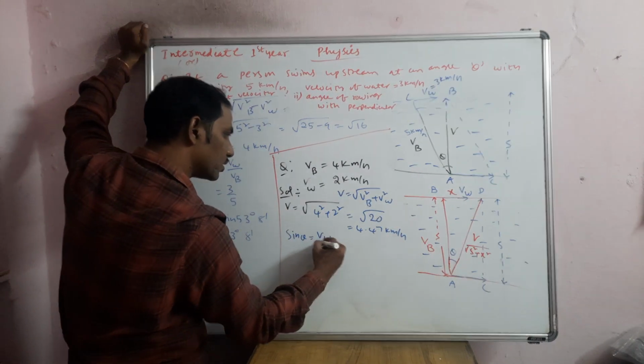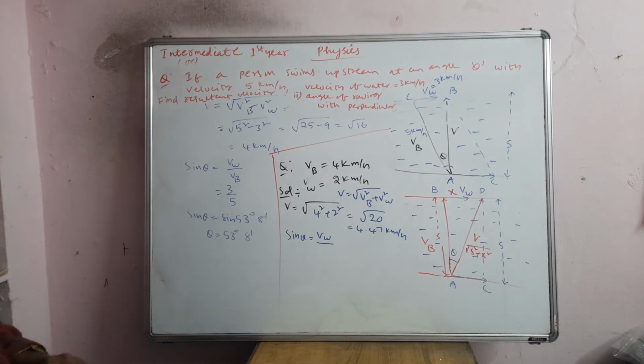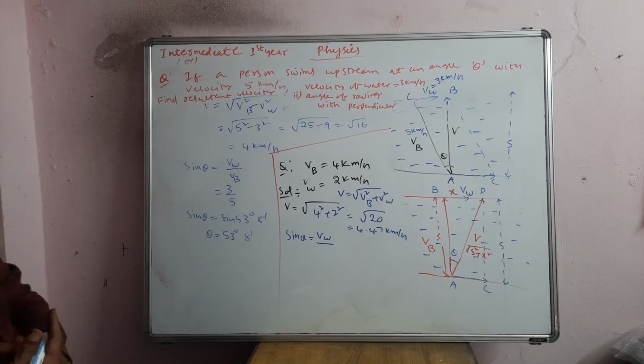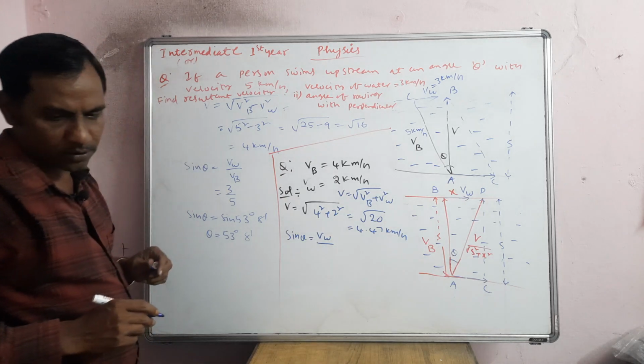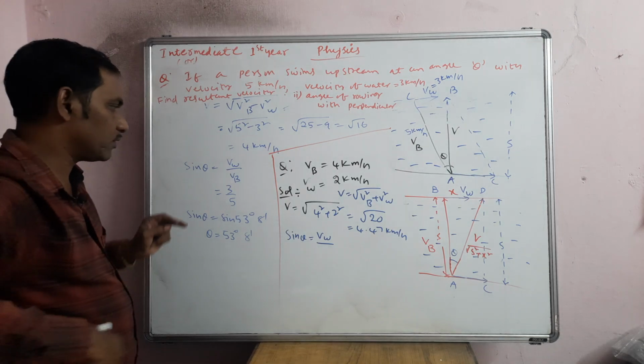So v_w by v_b, the velocity of water and the velocity of boat, and thereby if this makes an angle, you can take it as 2 and 4.